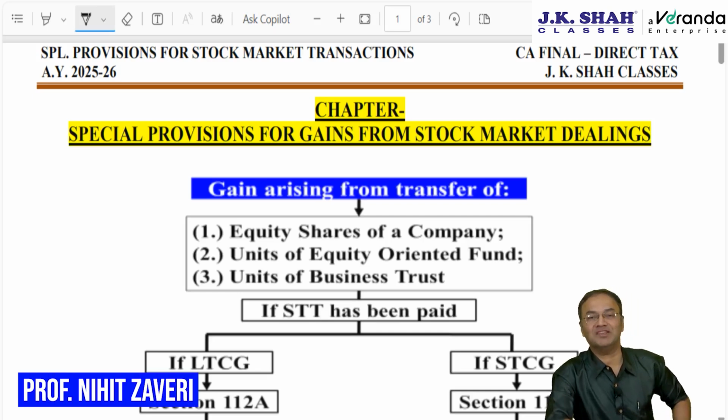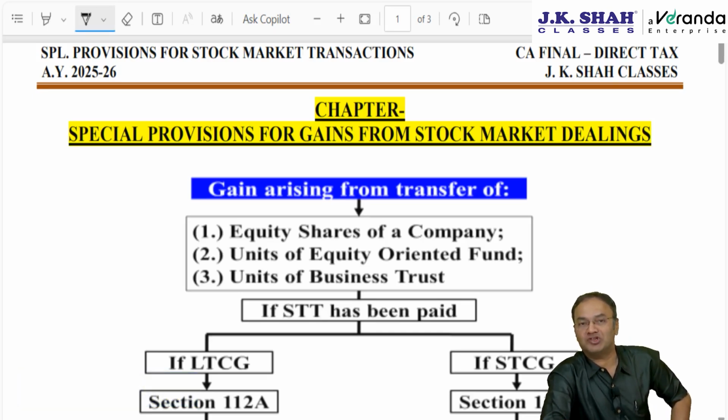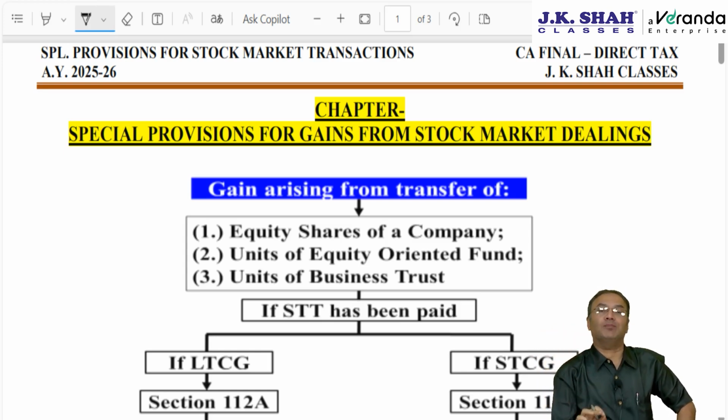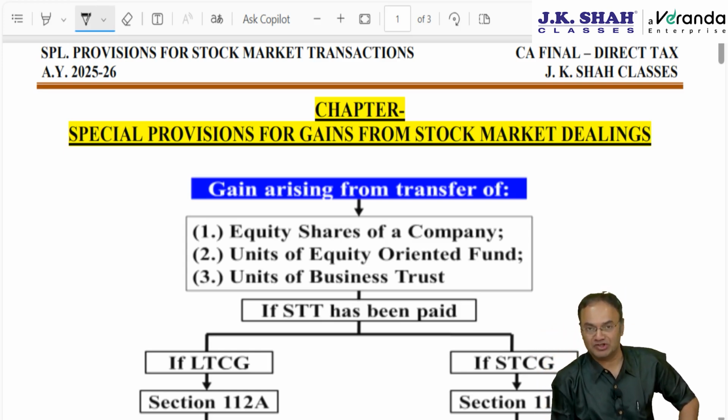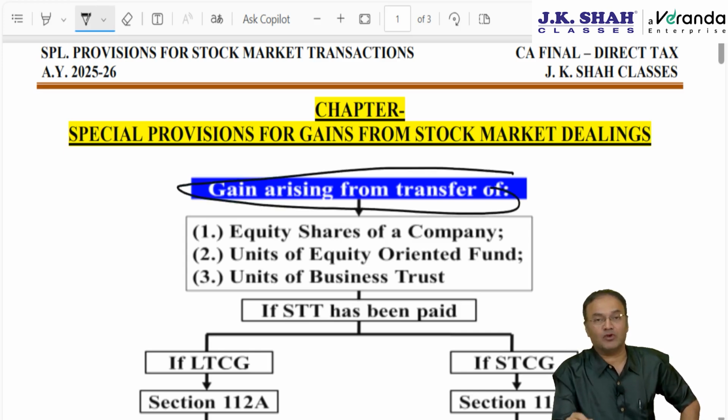Today we are going to revise for CA final direct tax the chapter called Special Provision for Stock Market Dealing. There is no separate chapter in the Act like stock market dealing or special provision for stock market dealing. It's just that in this chapter we are going to cover two sections, section 112A and section 111A: special long-term capital gain and special short-term capital gain, arising from transfer of three assets.